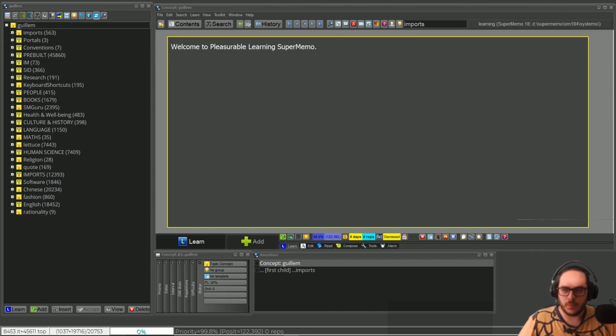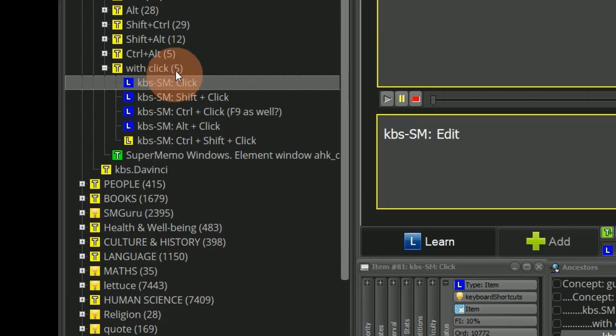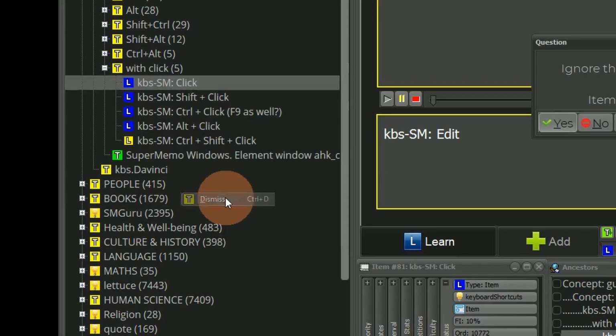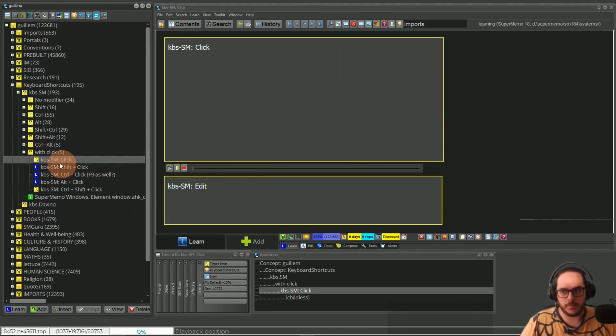Today I want to share with you the difference between undismissing and memorizing items. This is especially useful when you have any item, any element, and you dismiss it. In the future, let's say that this is no longer useful and I just dismiss it. So click and dismiss, or Ctrl D. Now this will be ignored by SuperMemo.